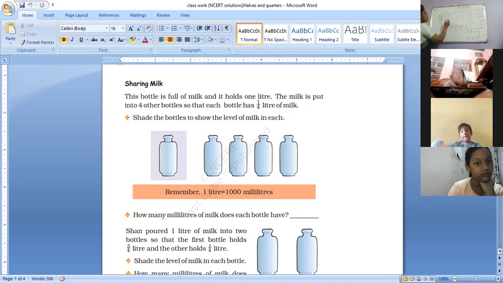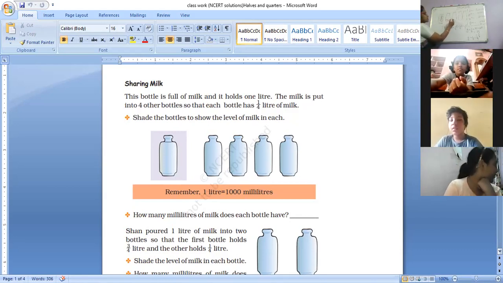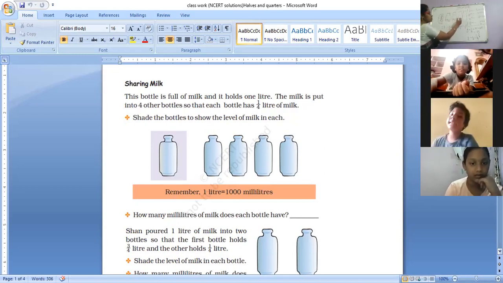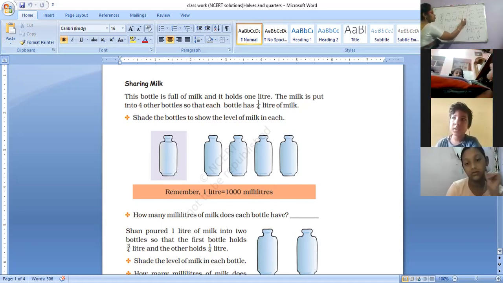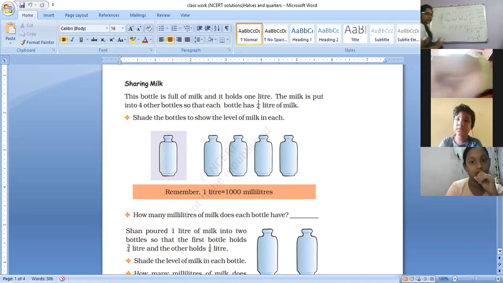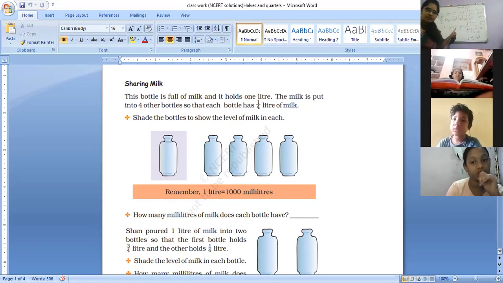So here 1/4. When you pour 1/4, it will cover this part, right? Similarly, here 1/4. Another 1/4 will be poured into this. Similarly, here 1/4. So 1 liter of milk from this bottle can be poured into 4 bottles with 1/4 liter in each bottle. Is this correct? Yes, ma'am.